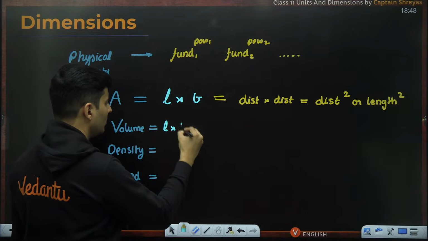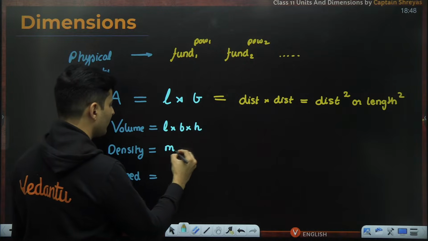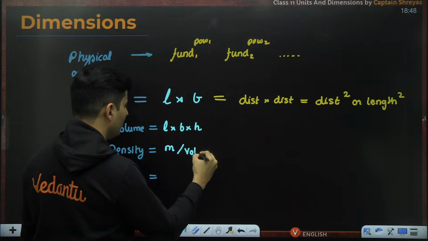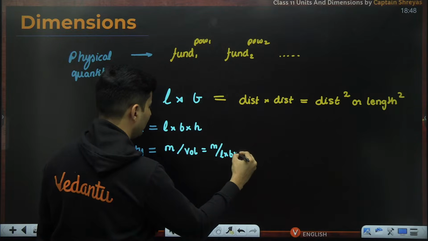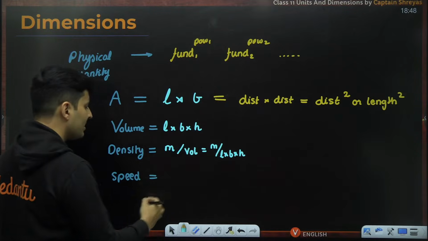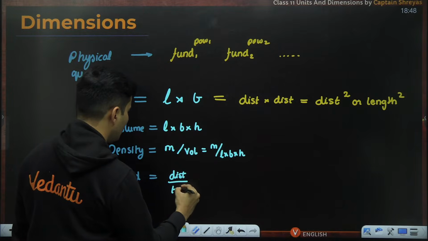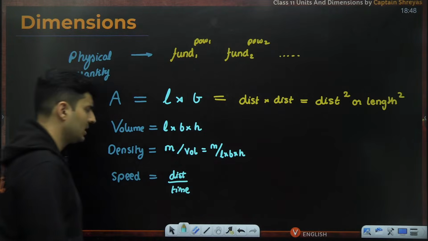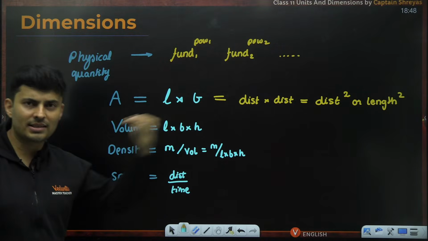Length into breadth into height, for example. For density, it is mass divided by volume, and volume is nothing but length into breadth multiplied by height, isn't it? Speed is nothing but distance divided by time. That is what it is. First, if you know the formula, then we can progress ahead.